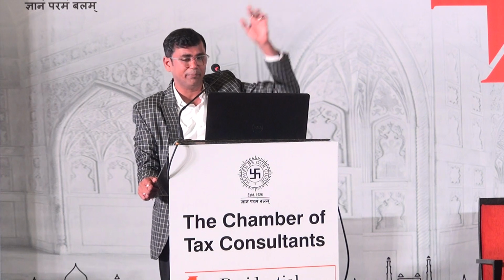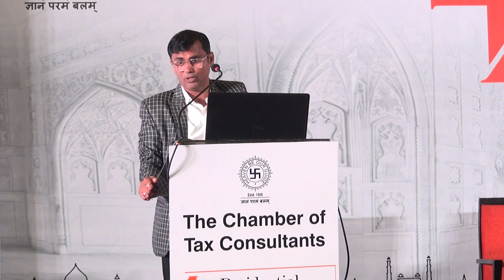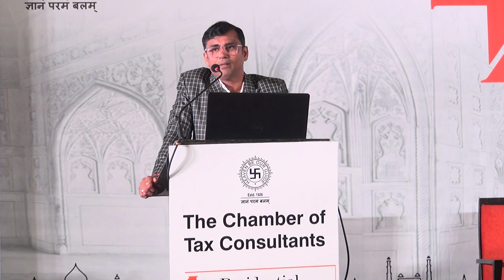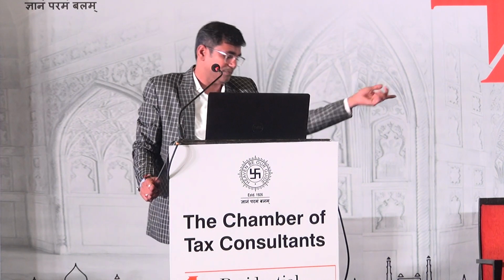Step number 1, we calculated gain in the hands of firm under 9B and business income. Step number 2, after tax amount to be calculated and added to his capital account for the purpose of 45/4 calculation, formula number D. Now we move to step number 3.